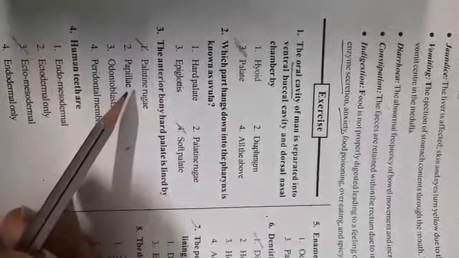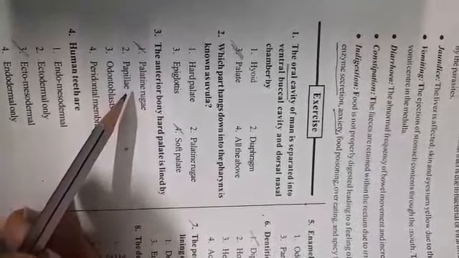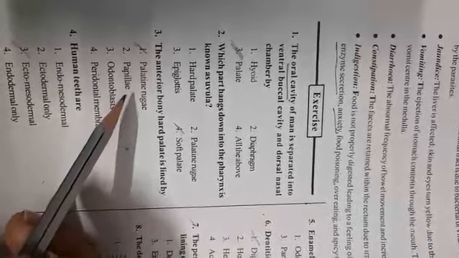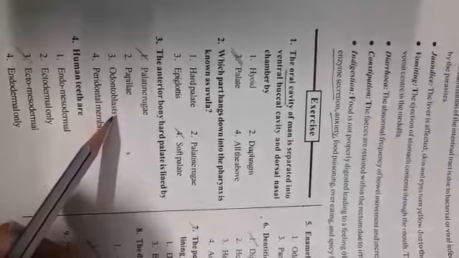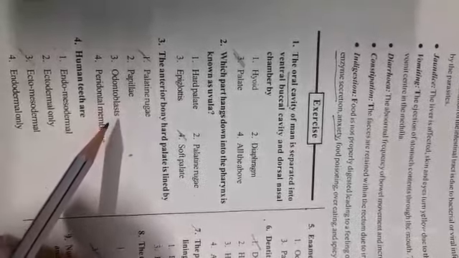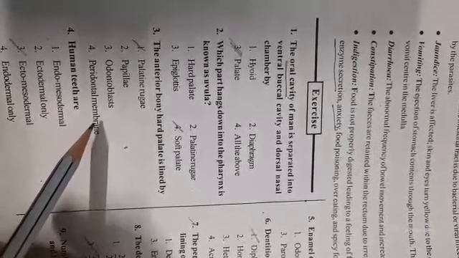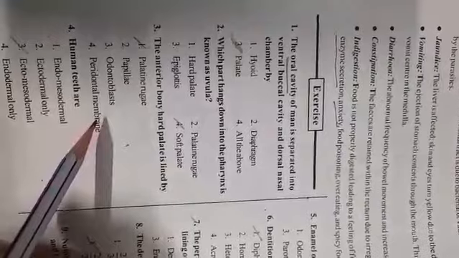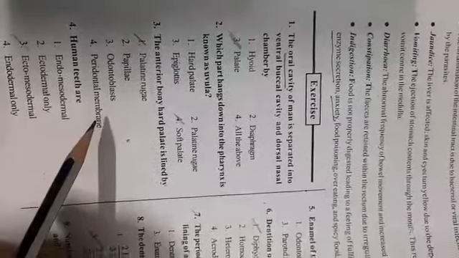What are papillae? Papillae are the eruptions on the tongue. There are fungiform papillae, filiform papillae, circumvallate papillae, foliate papillae. What are odontoblasts? Odontoblasts are the cells which form dentine present in the teeth. And periodontal membrane is a connective tissue which covers the cementum of the root.